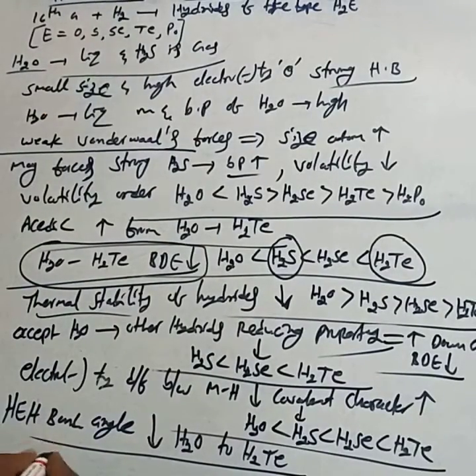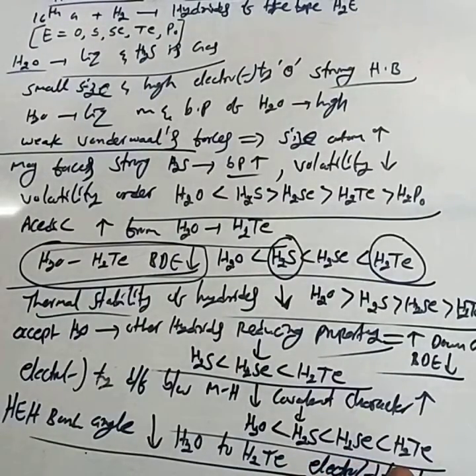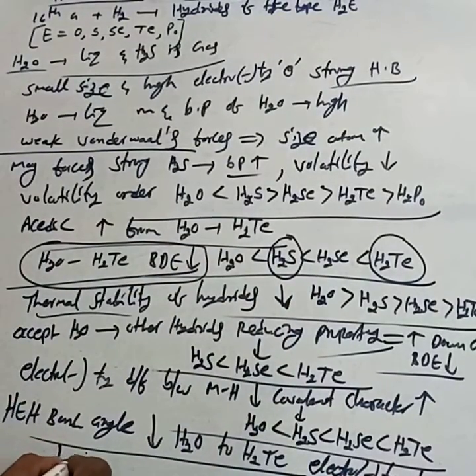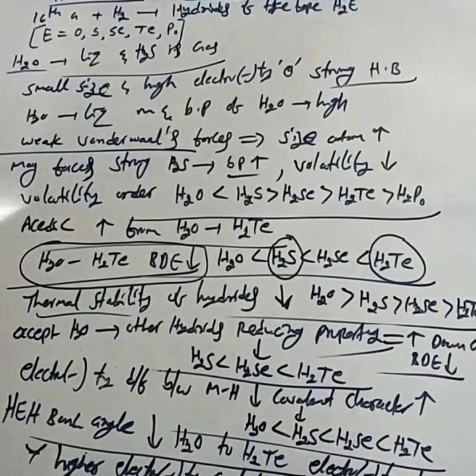Why this happens: again, electronegativity decreases down the group. You have to remember this for the competitive exam, very important one. The higher the electronegativity of the central atom, the higher will be the bond angle.